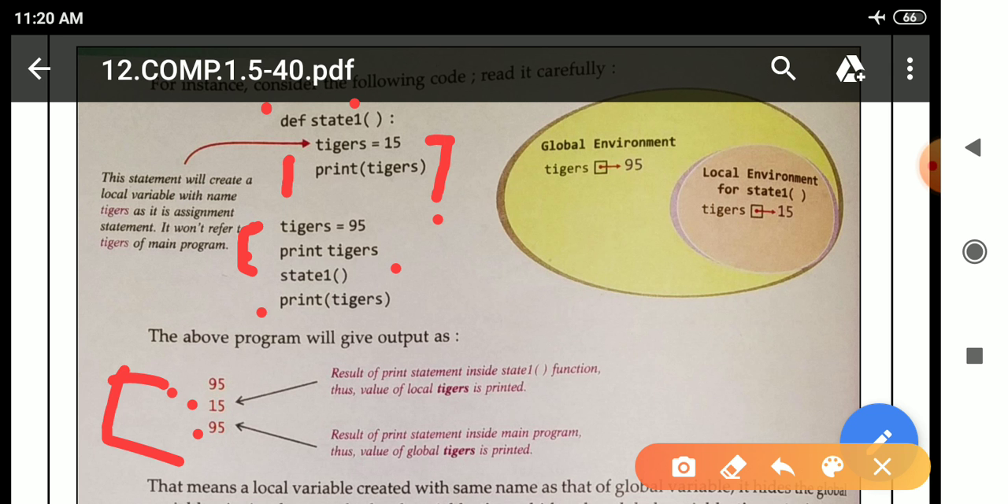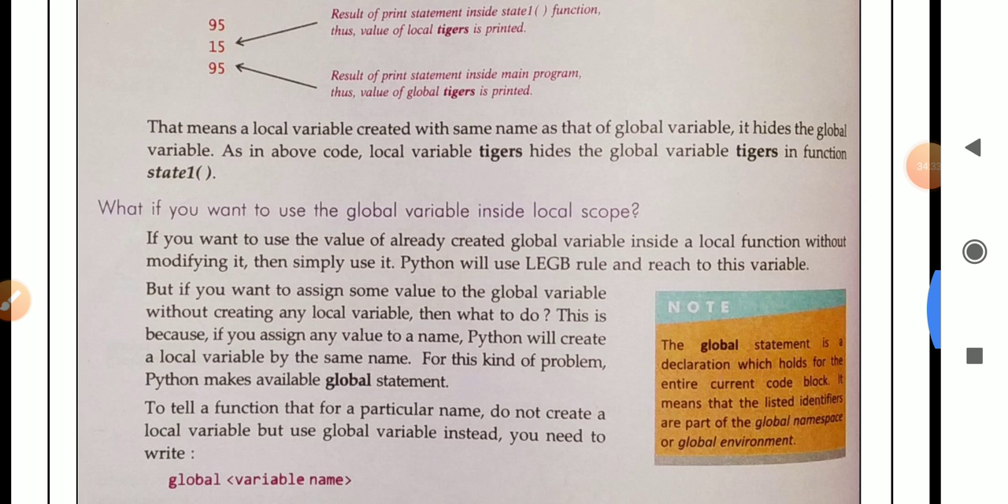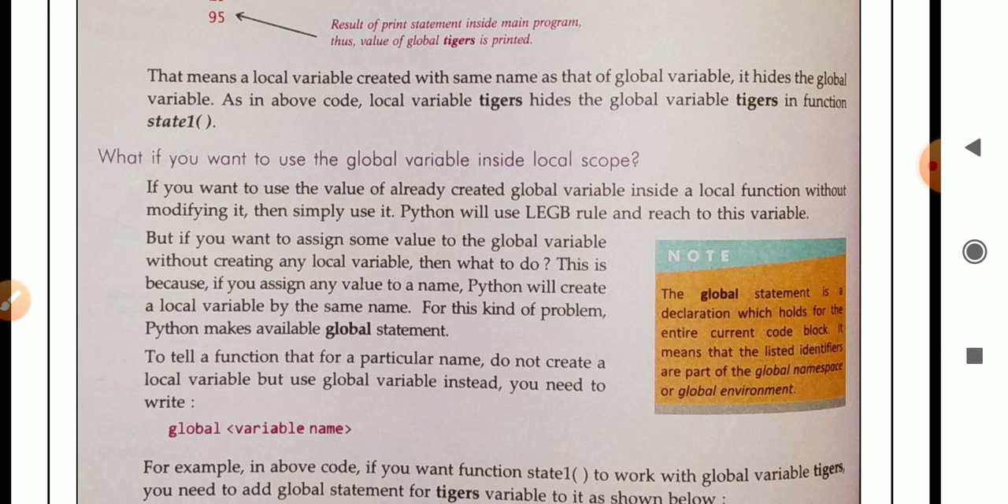So see here in the diagram, global environment, the name of the variable is tiger. A local environment is also created for function state1. See here tiger. Here the global variable contains value 95. Here the value is 15. That means a local variable is created with the same name as the global variable. It hides the global variable as in the above code. Local variable tigers hides the global variable tigers in function state1.